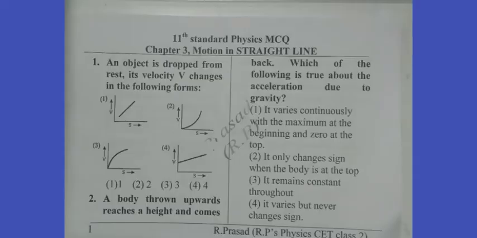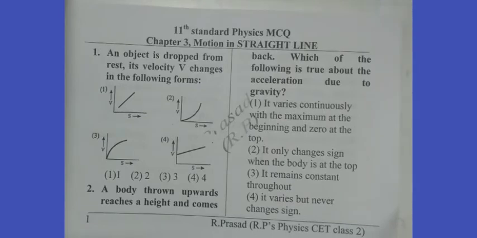Dear students, in this second session, we discuss some of the questions regarding motion in a straight line. Say, first question we read. An object is dropped from rest. Its velocity v changes in the following forms.